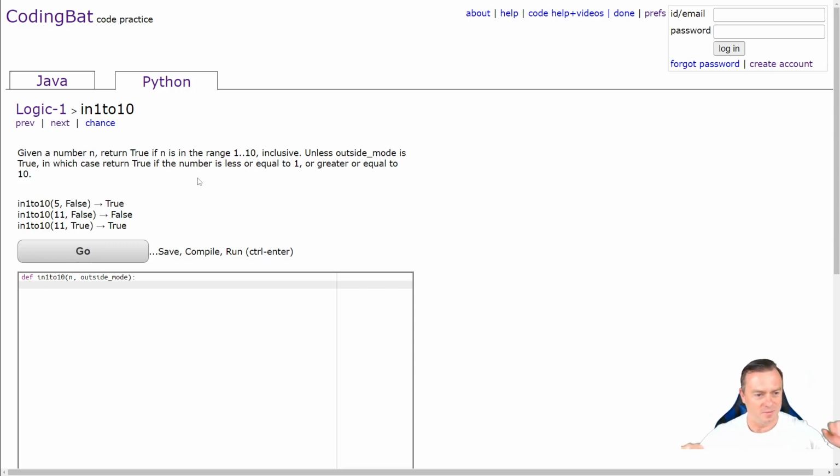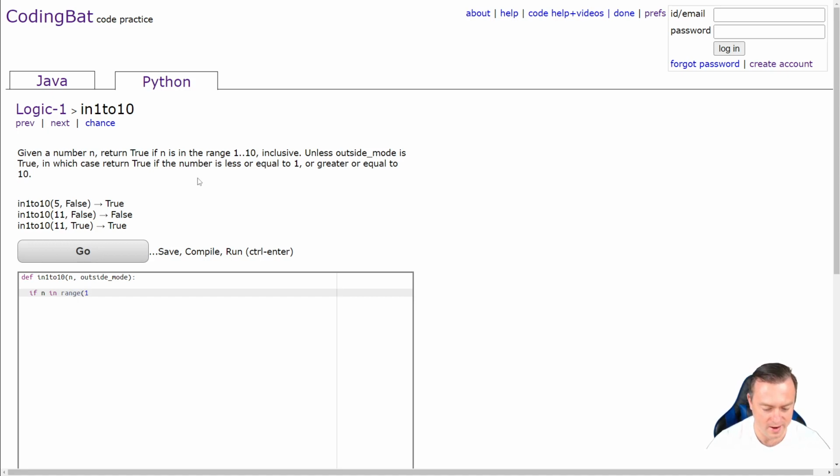Here we go. So if n is in range from 1 to 11, and not outside mode, because that's just the normal thing, we're going to return true. Otherwise, we're going to return false. For now, let's just see what happens. We haven't done the outside mode yet.